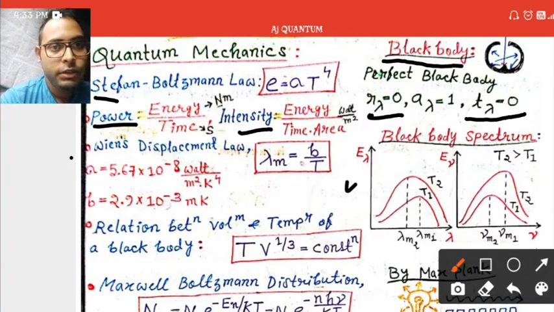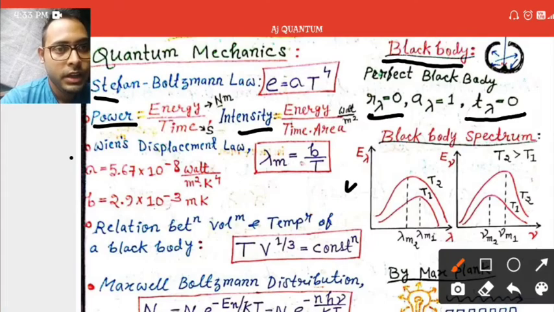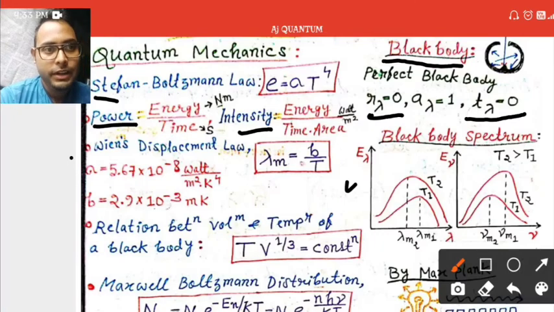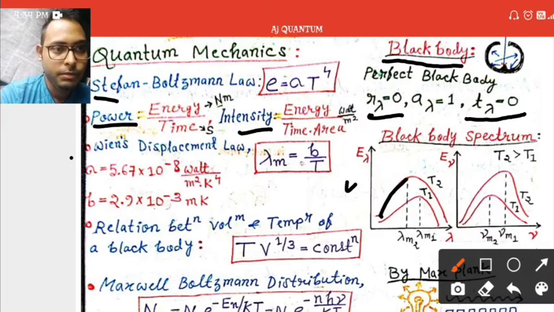This is the black body spectrum which scientists earlier tried to explain through classical theories. The displacement law says that lambda max is inversely proportional to temperature. The displacement law successfully explained the small wavelength part of the radiation, but was not able to explain the other part of the spectrum.